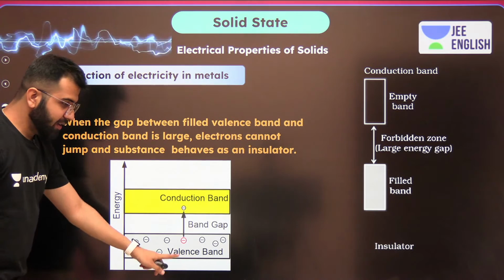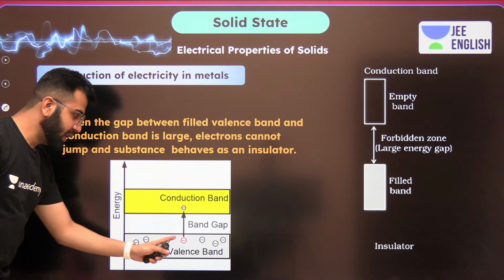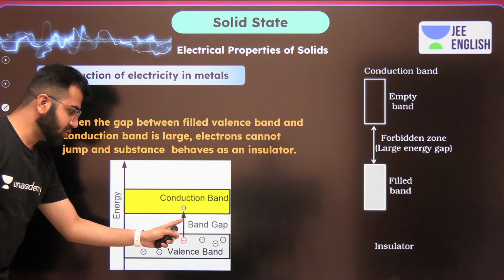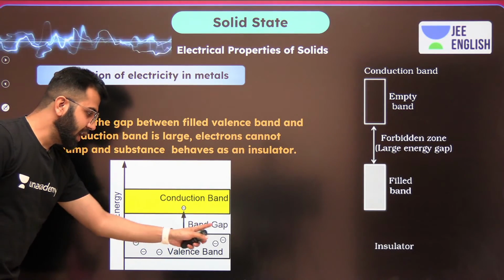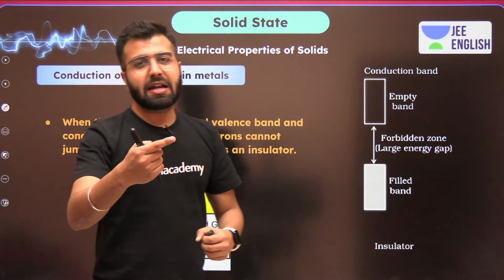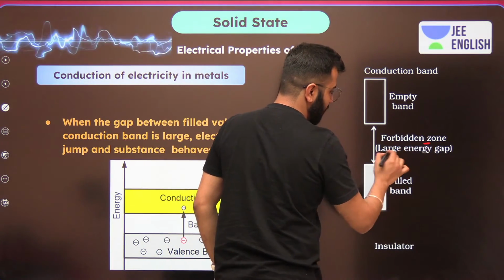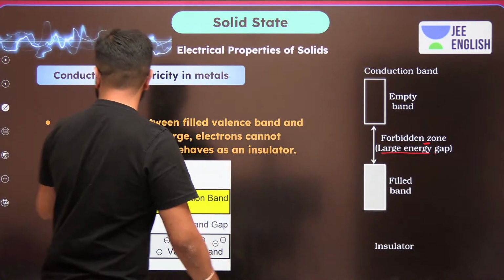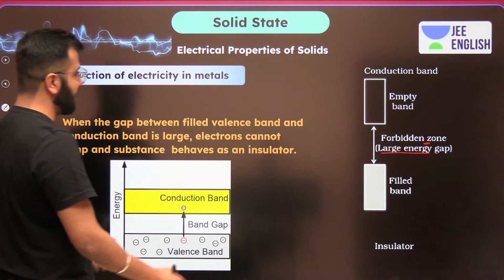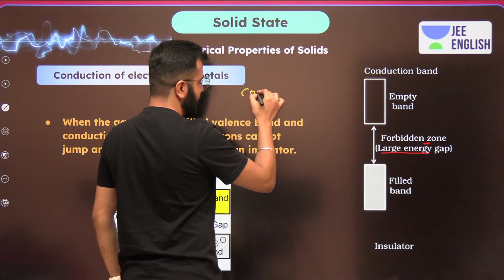So the valence band always has electrons, and when it has to go to the conduction band, the electron has to overcome the band gap, the forbidden zone, all because of the large energy gap. So what is the value of conductivity? Do write it down with me, then only you will remember.